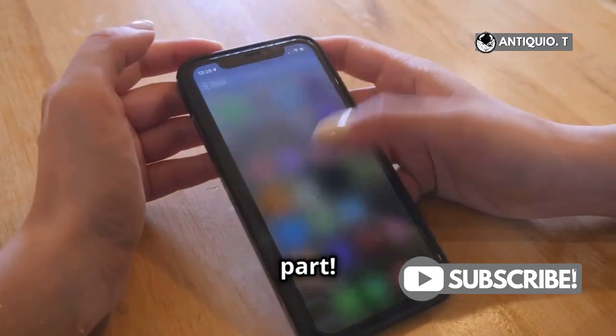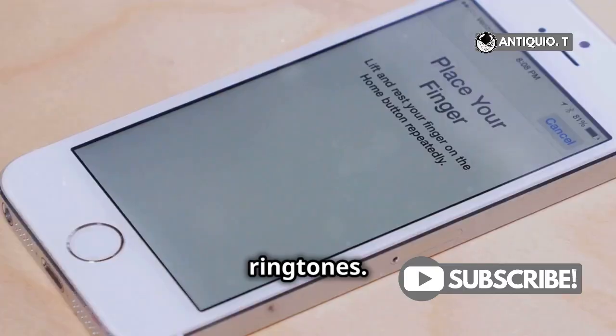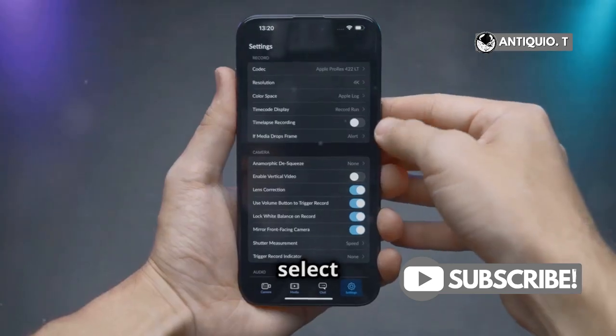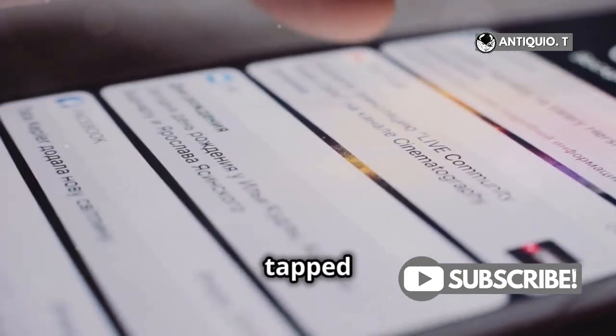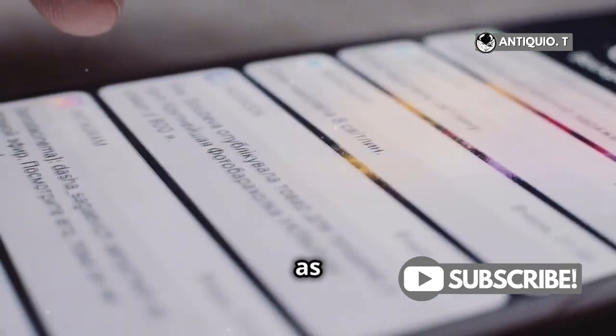Now here comes the fun part. You'll see a list of ringtones. Tap any option to preview it and select the one you like. Once you've tapped on a ringtone, it's automatically set as your default.